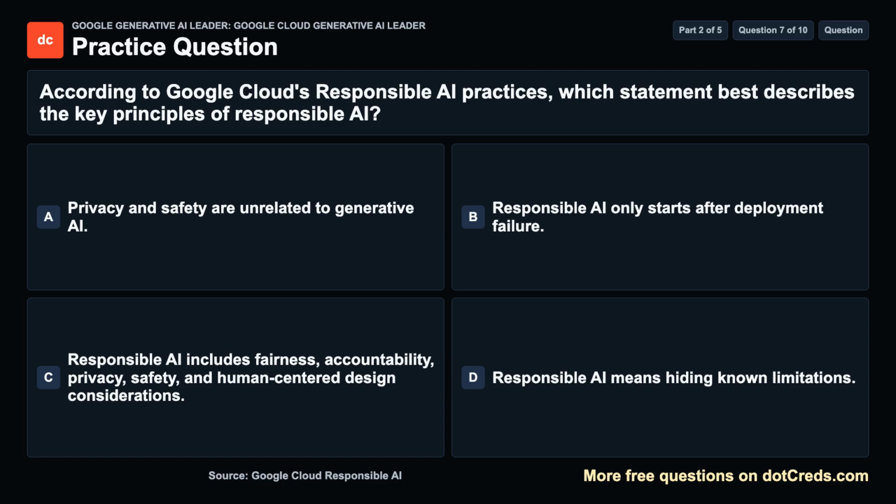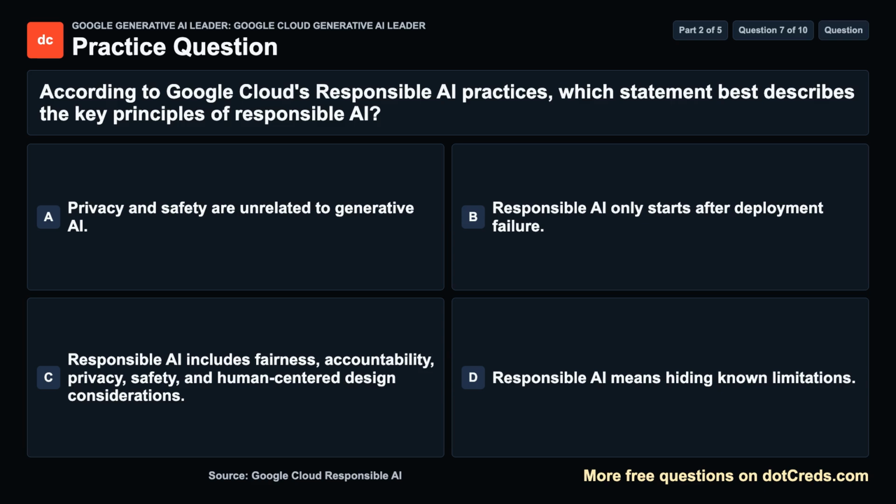Question 7. According to Google Cloud's responsible AI practices, which statement best describes the key principles of responsible AI? A. Privacy and safety are unrelated to generative AI. B. Responsible AI only starts after deployment failure. C. Responsible AI includes fairness, accountability, privacy, safety, and human-centered design considerations. D. Responsible AI means hiding known limitations.